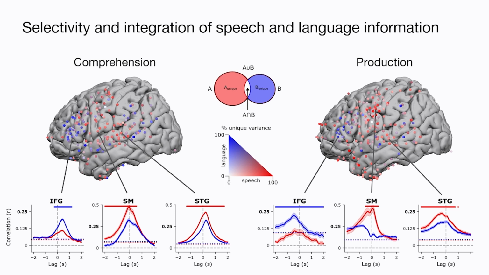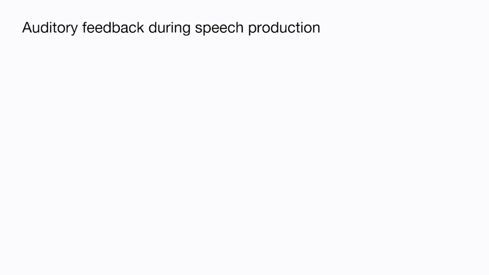So what does this second encoding peak after word onset mean? The idea here is that this represents some auditory feedback mechanism during speech production. To test this, we trained an encoding model on comprehension data. So here a specific mapping to comprehension-related processes is learned, and then we test whether this model generalizes to held-out production data.